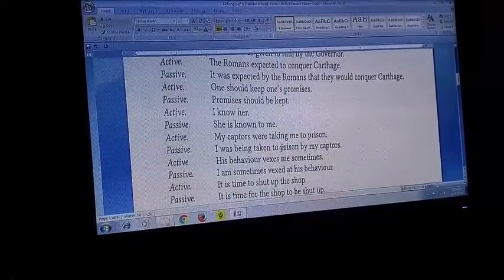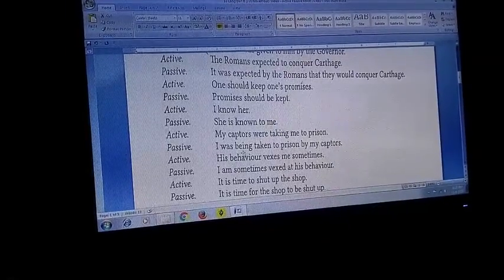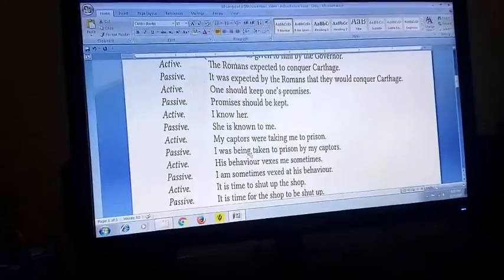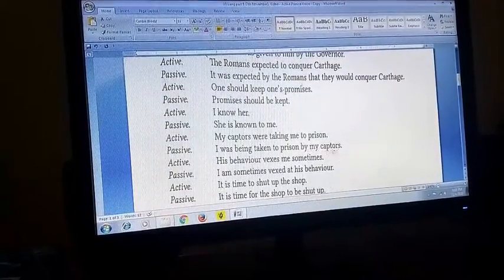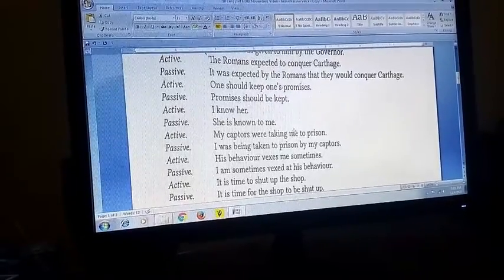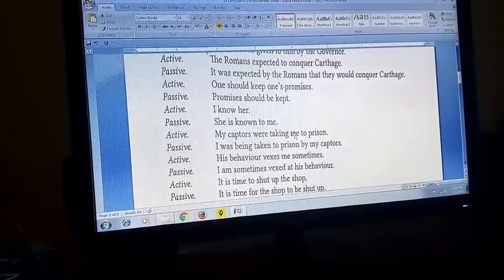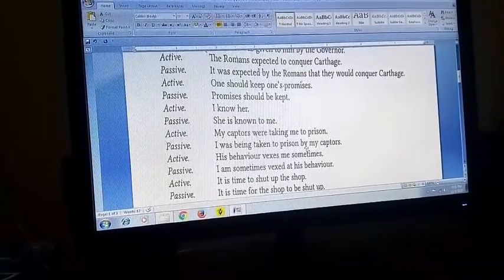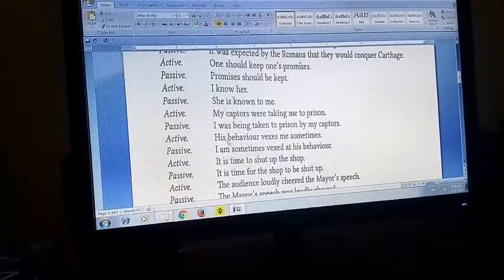Then where will that ing go? Now the ing is coming in this form, being. I was being taken to prison by my captors. My captors were taking me. Me is the object here. So, I was being taken to prison by my captors.